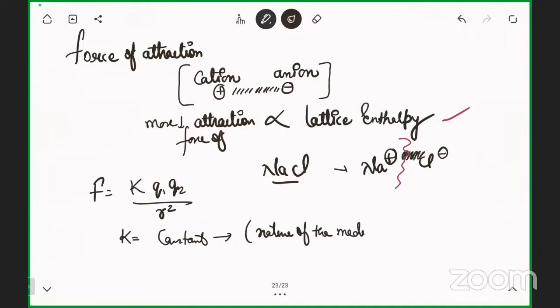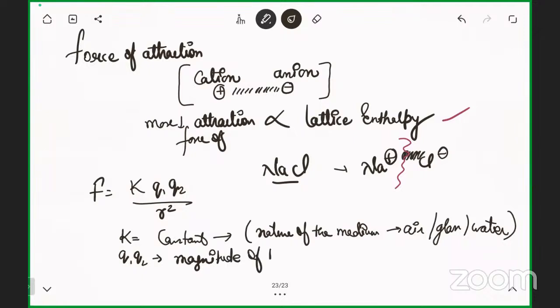Nature of the medium. It can be a gaseous medium, like air, a glass medium, or a water medium. So K totally depends upon the nature. What are Q1 and Q2? Q1 and Q2 are the magnitude of the charges, while R square is the distance